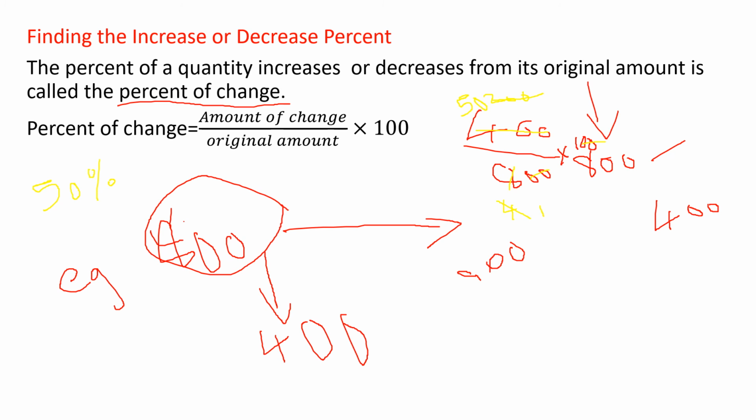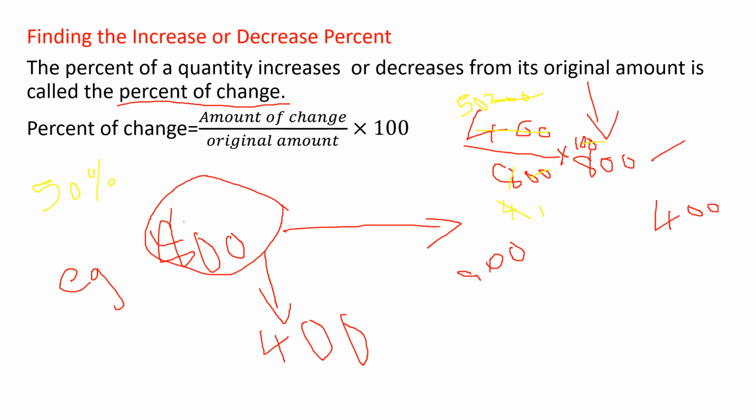Okay. So here, what is the formula? This formula is to find the percentage of change. That means one original amount will be there, maybe in rupees or anything. Then the percentage of change they will be giving.